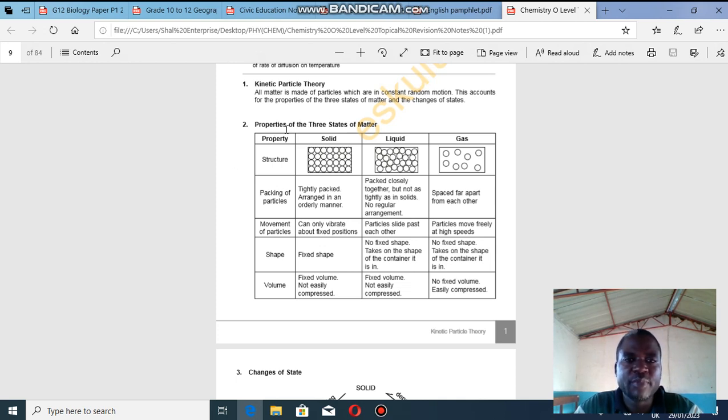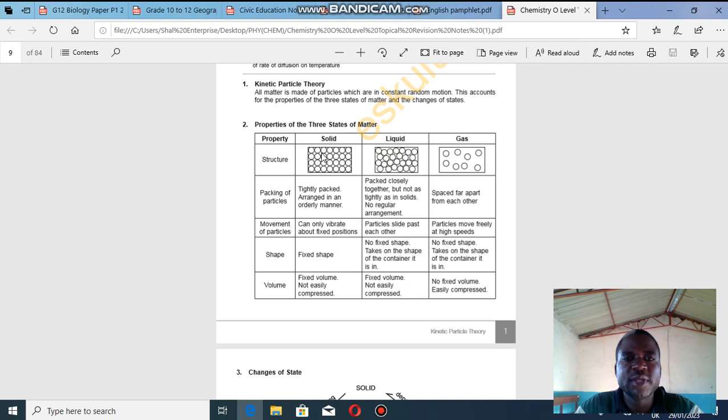So here under property, the first property is structure. The next thing is packing of particles, which you can call arrangement of particles. The next thing is movement of particles, shape and volume. So you have to explain all these properties in terms of a solid, liquid and gas. In terms of structure, how do you identify that this structure is a solid, this one is a liquid, this is a gas?